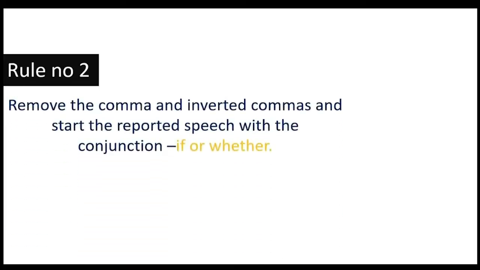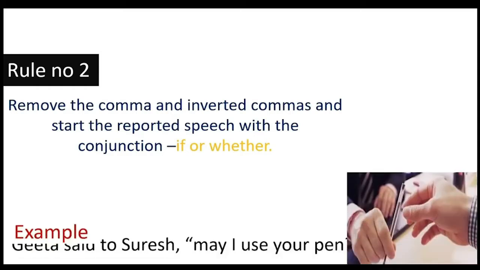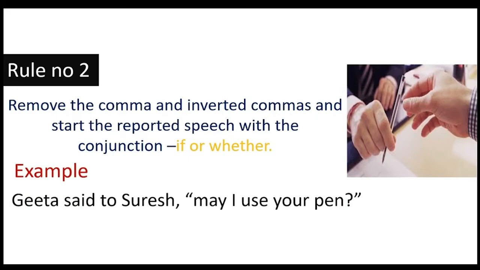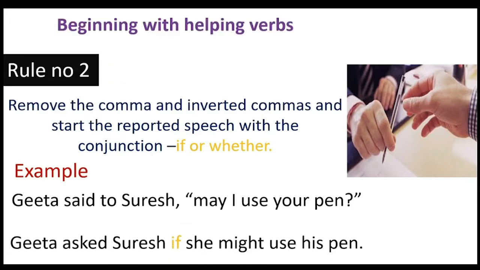Rule number 2, remove comma and inverted comma and start the reported speech with a conjunction if or whether. For example, Geeta said to Suresh, "May I use your pen?" See, this is a question. If we convert it into indirect speech, then it will be Geeta asked Suresh, said will change into asked, and then conjunction if. We can use whether also. Okay, both are correct.